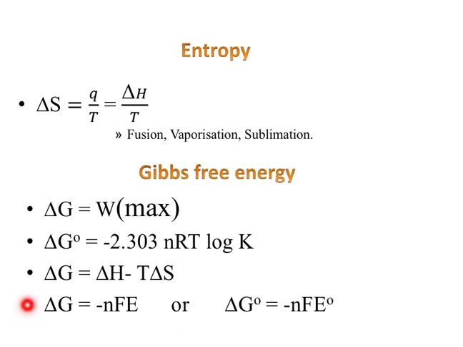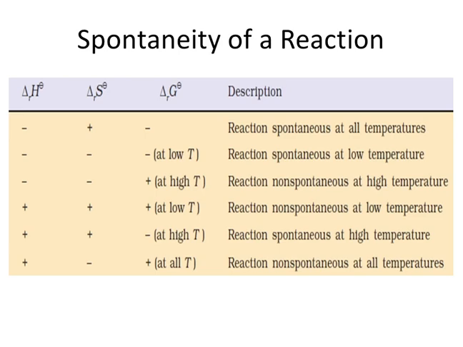Then in cell reactions, ΔG = −nFE. F is Faraday, n is the number of electrons involved in the cell reaction, E is the EMF of the cell. Whereas the naught symbol represents standard values: ΔG° is standard Gibbs free energy, the negative sign, n is the number of electrons involved, F is Faraday, E° is the standard EMF of the cell. The negative sign denotes the opposite variation of ΔG° and E°. That's all.